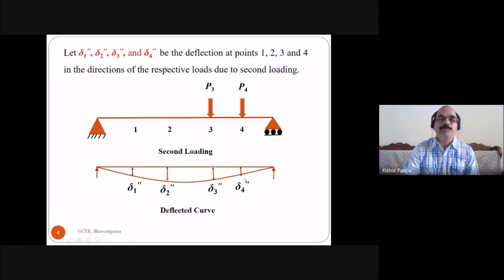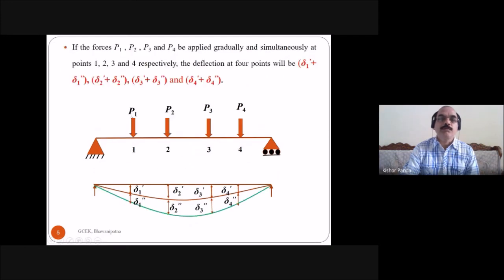Then when P1, P2, P3, P4 are gradually and simultaneously applied on the beam, the combined deflections are delta 1 dash plus delta 1 double dash at 1, delta 2 dash plus delta 2 double dash at 2, delta 3 dash plus delta 3 double dash at 3, and delta 4 dash plus delta 4 double dash at 4. This is the total deflection when these four loads are acting.